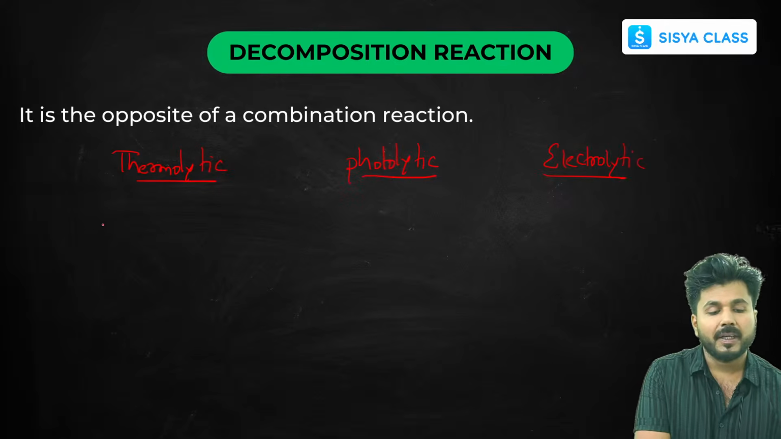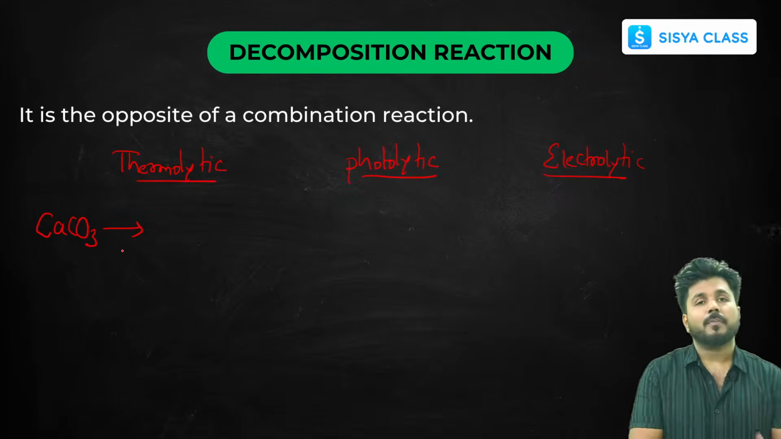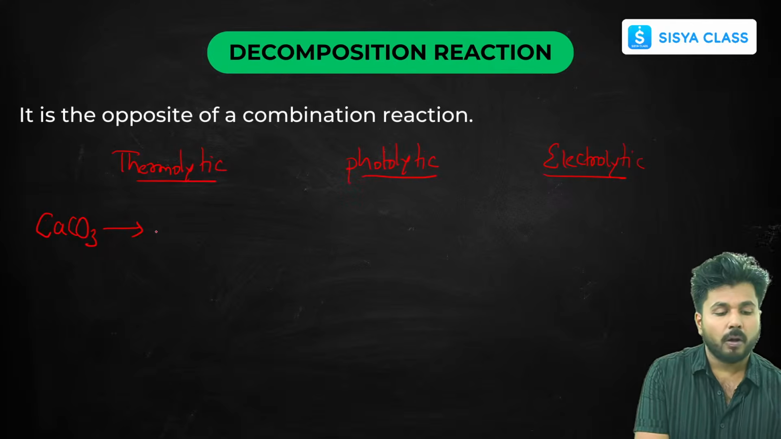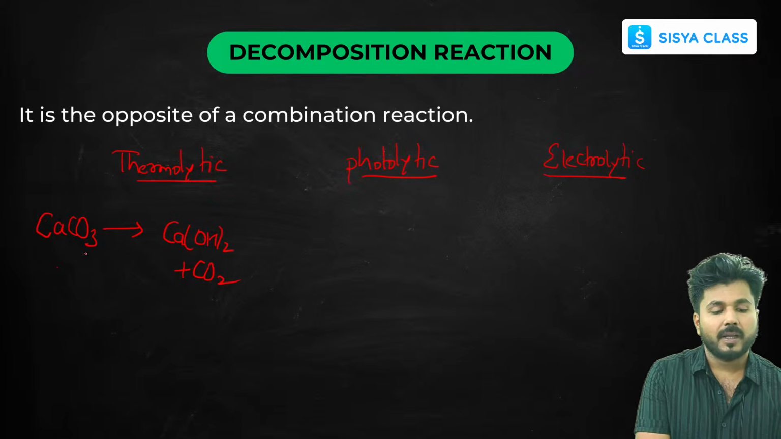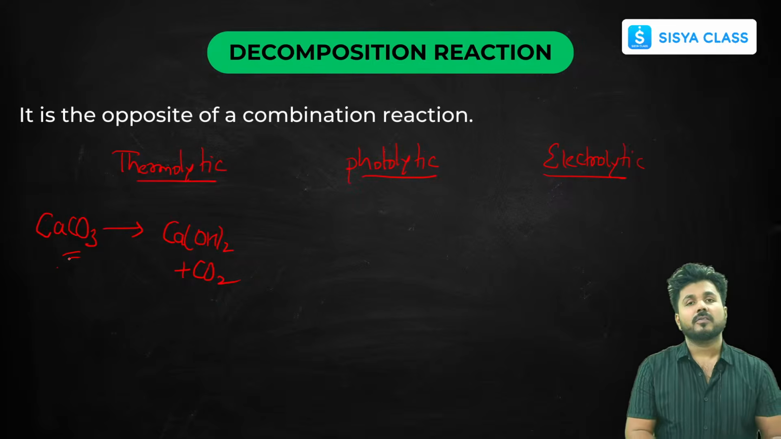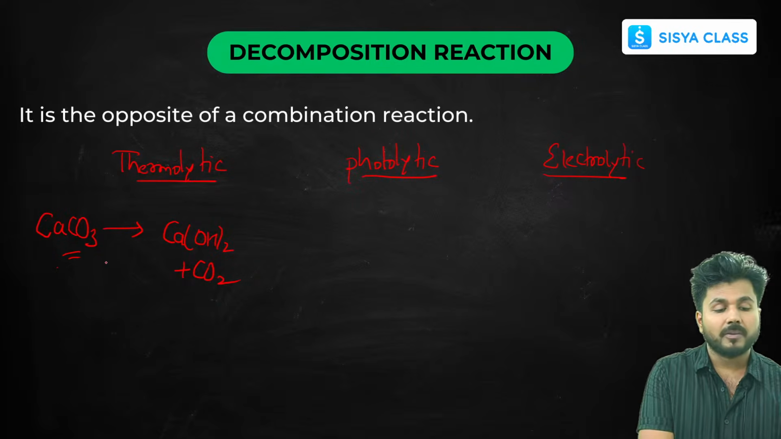So in thermolytic, you can give the example of calcium carbonate. Calcium carbonate breaks down to form calcium hydroxide and carbon dioxide. Now heat is released in this reaction. So it is done in the presence of heat only.